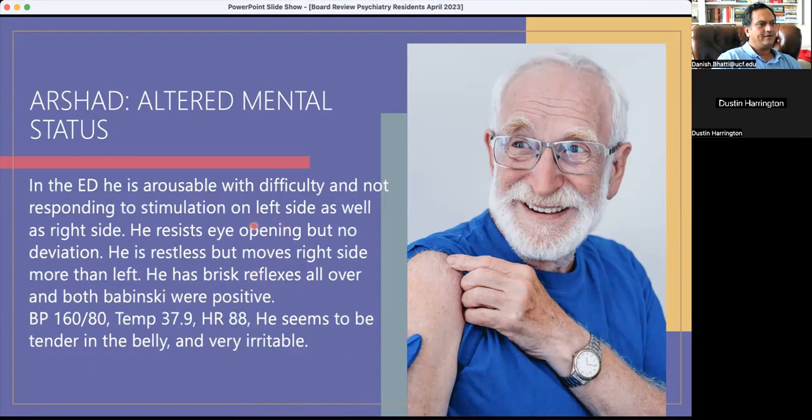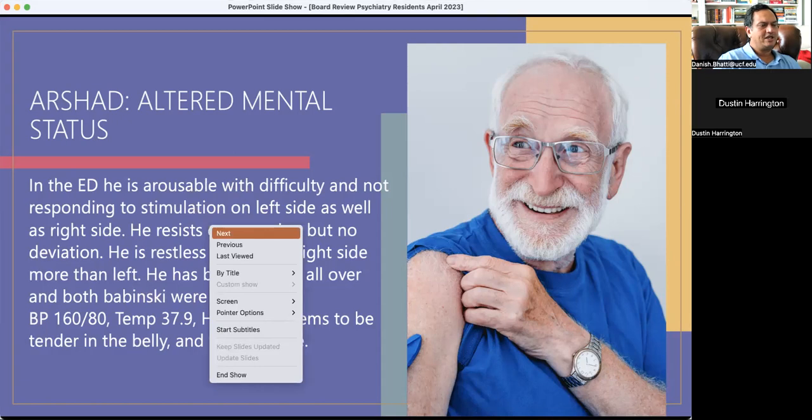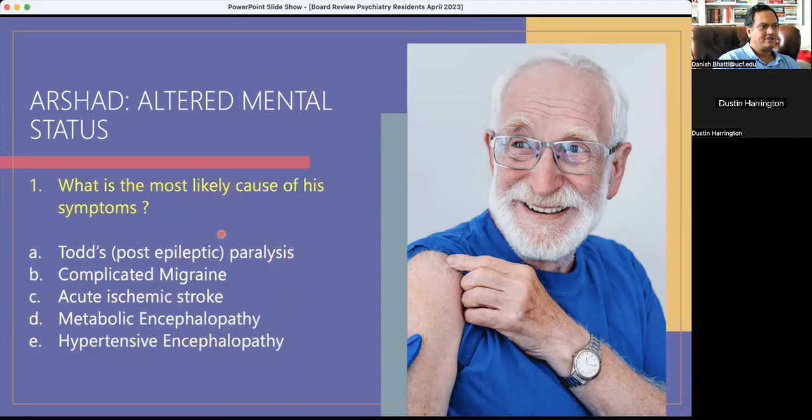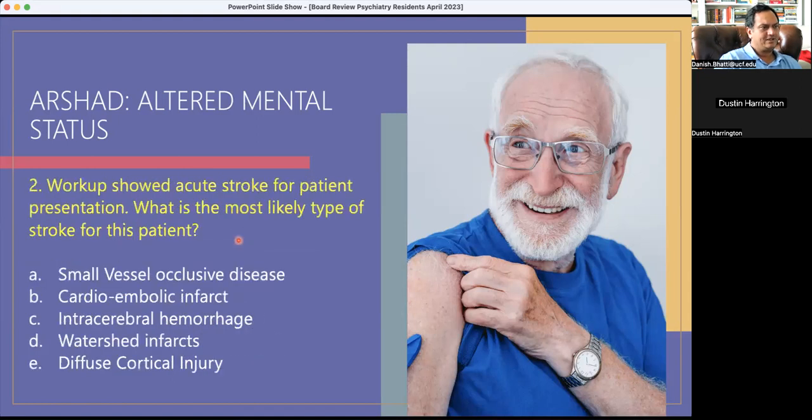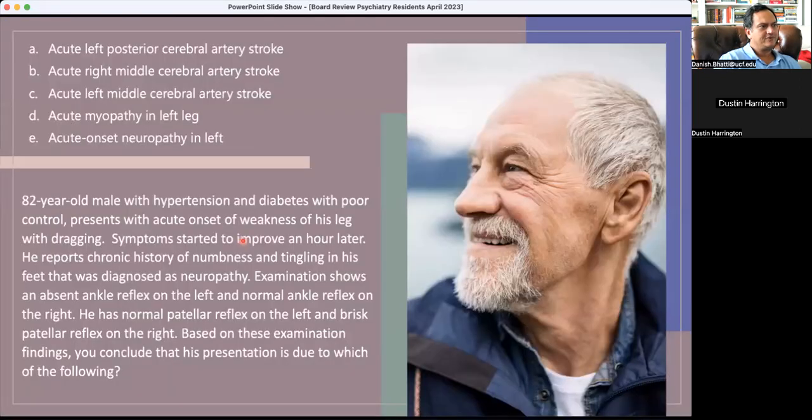And so Babinski reflex, reflexes are brisk all over, and both Babinski are positive. So again, both Babinski being positive goes for encephalopathy rather than a stroke. Stroke will be one Babinski positive. So this one is unlikely to be a stroke and more likely to be a delirium or encephalopathy for some specific reason. Could be post-ictal encephalopathy after a seizure.